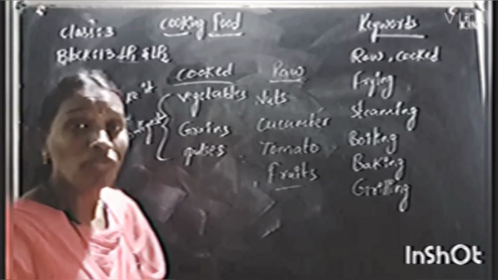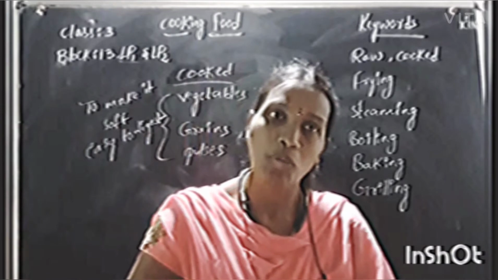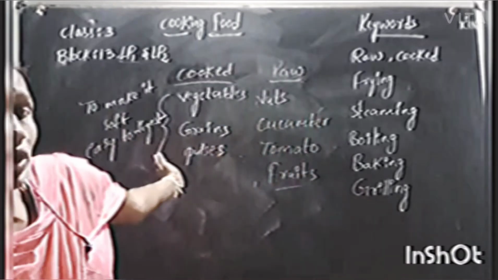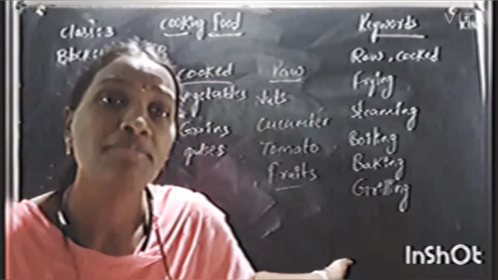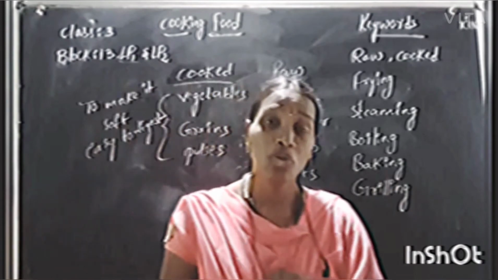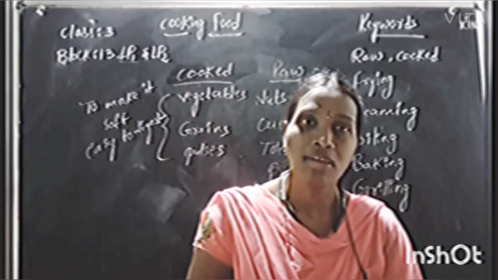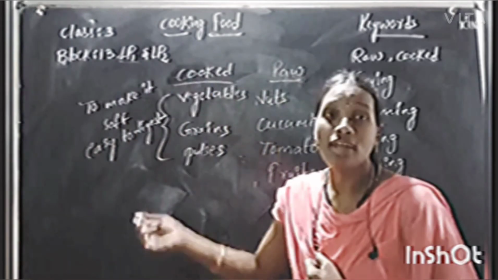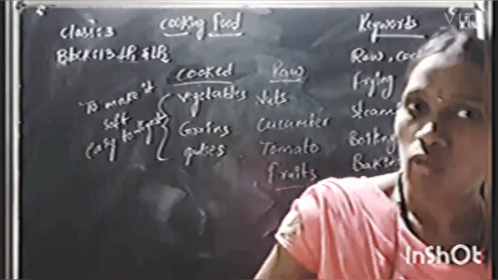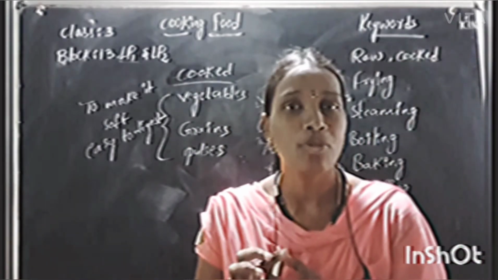Cooking makes food soft and easy to digest. Without cooking we can't eat this food item. If you eat it without cooking, you may fall sick, even we fall sick.